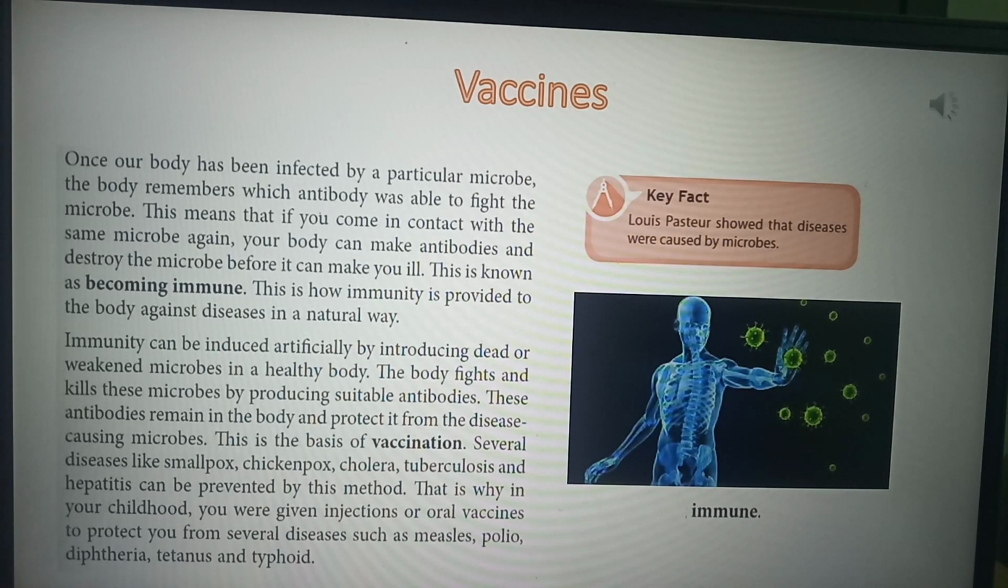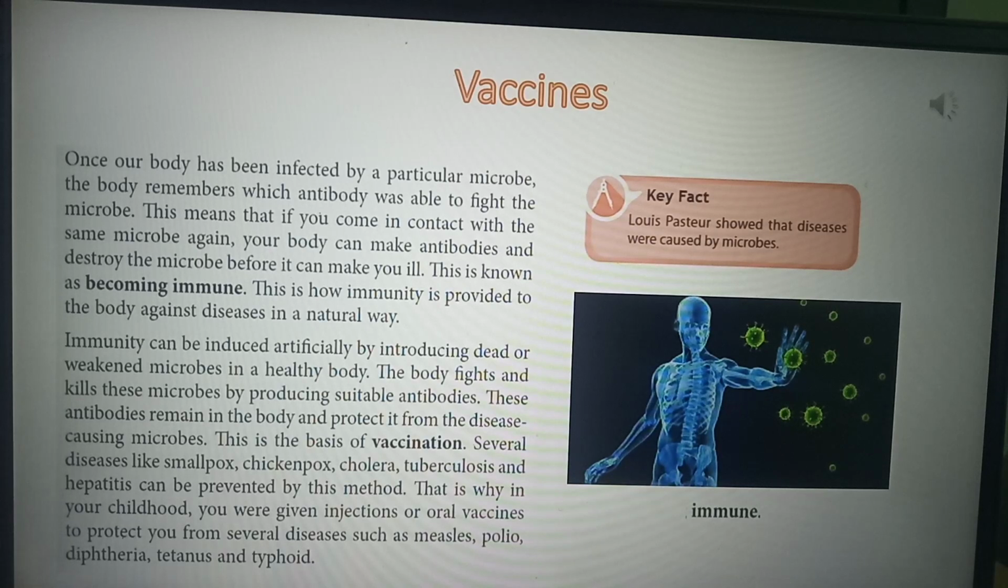Now, moving ahead, there is an artificial means of getting immunity. How does this happen? Immunity can be induced artificially by introducing dead or weakened microbes into a healthy body. Your body is healthy, for example, and it will get immunity by artificially introducing dead and weakened microbes. The dead and weak microbes will be introduced into your body.